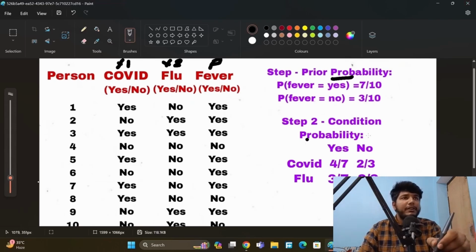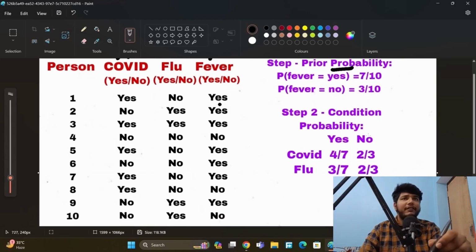Step 2, conditional probability. So here we will check for COVID yes and fever yes, how much is there. So COVID yes 1, fever yes 2 here, 3 here, 4 here. Okay, so we have total 4 for COVID, and total yes of fever, how much we have, that we have already calculated here, 7. And flu yes and COVID yes, how much, 1 2 3. Okay, 3 by 7, that we have done over here.